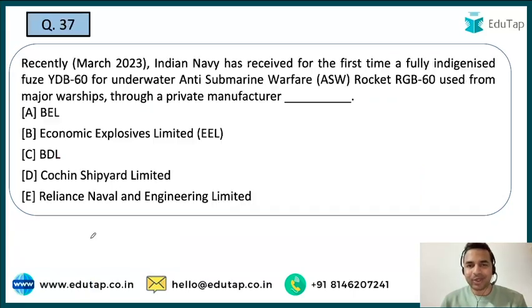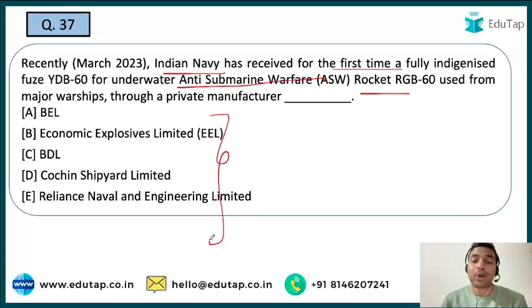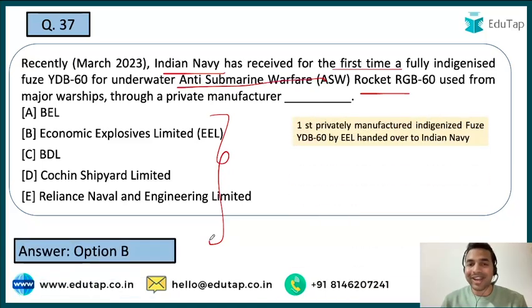That is the right answer to this question. Now the next question. So Indian Navy has received, for the first time, a fully indigenized fuse for the underwater anti-submarine warfare rocket, that is RGB-60, which is used from the major warships. And you have to tell from which manufacturer they have received it. Is it BEL, EEL, BDL, Cochin Shipyard Limited, or the Reliance Naval and Engineering Limited? And guys, the right answer is option B, that is Economic Explosives Limited.